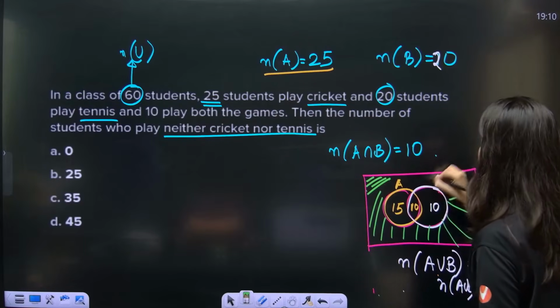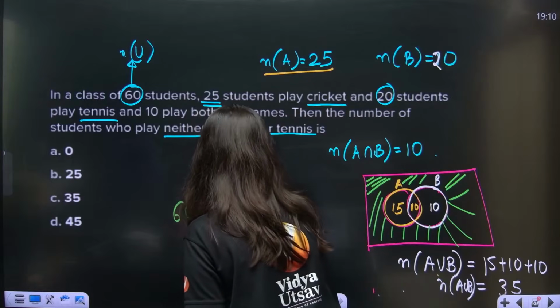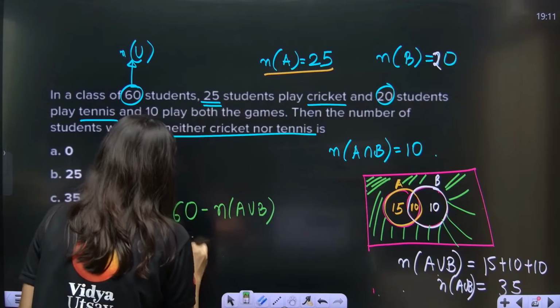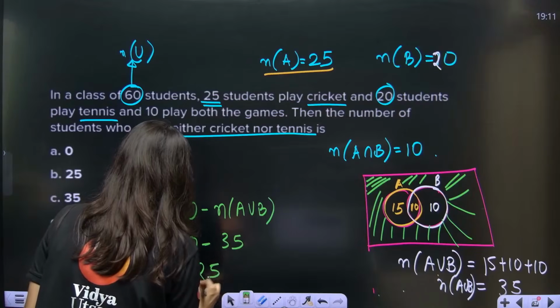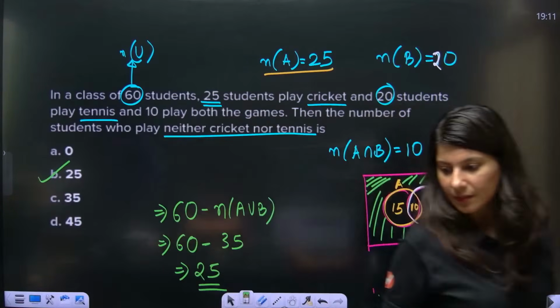That means this outside portion. So total 60 minus cardinality of A union B is your required answer. 60 minus 35 is 25, which is option B, the absolutely correct answer.